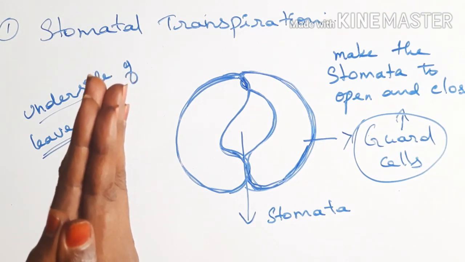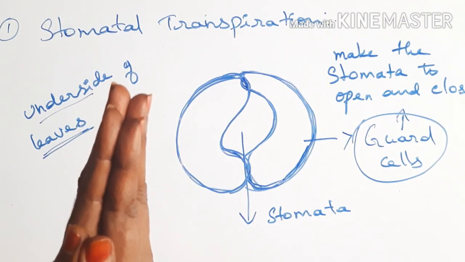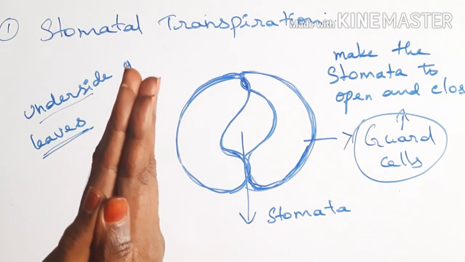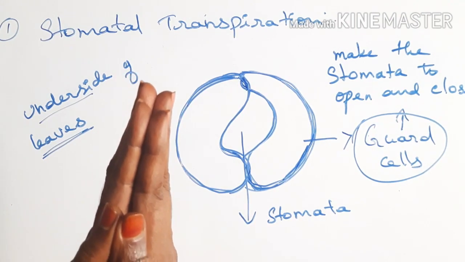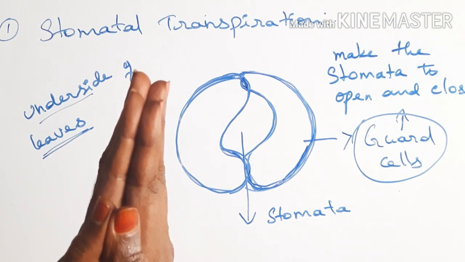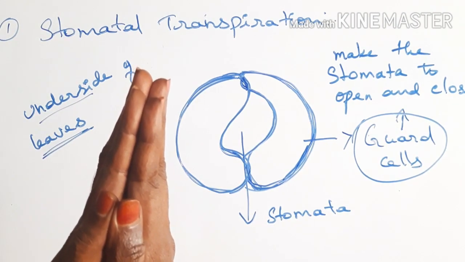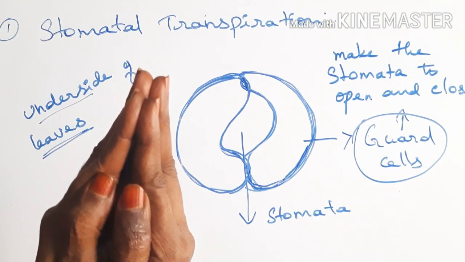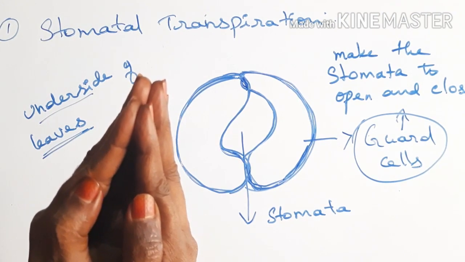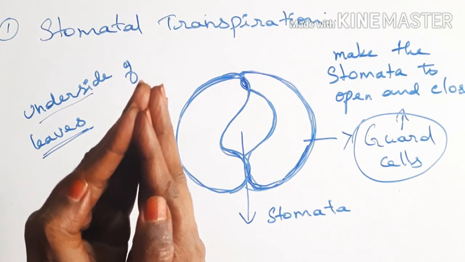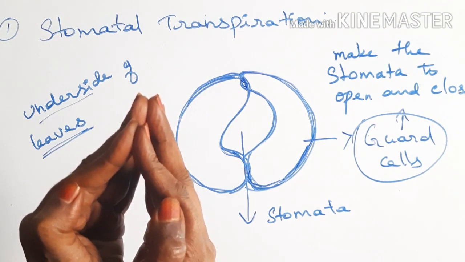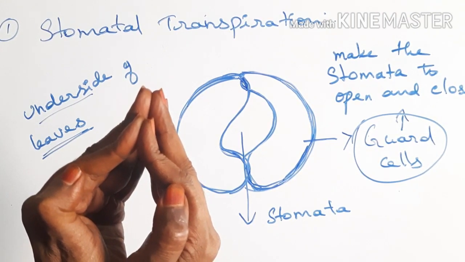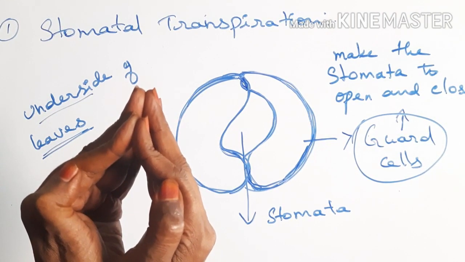When the guard cells get the required amount of water, they slowly absorb the water and slowly start to bulge. As they start to bulge, a small opening is formed. This opening is called the stomatal opening.